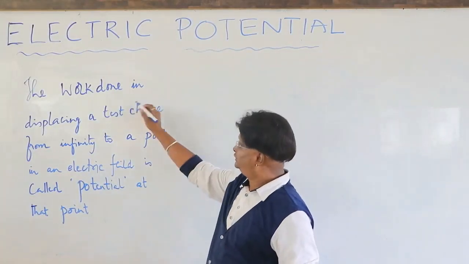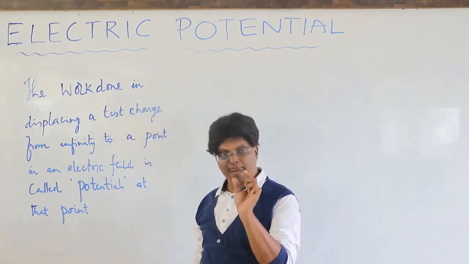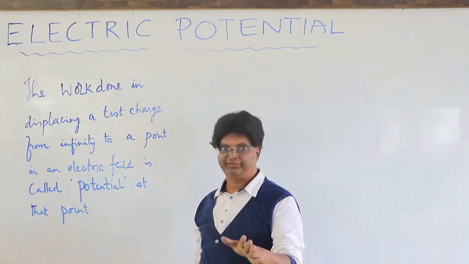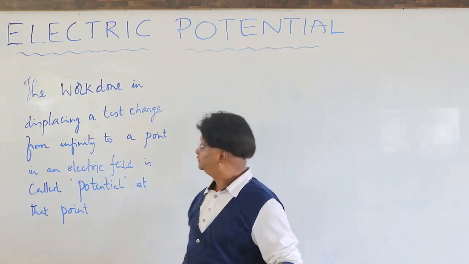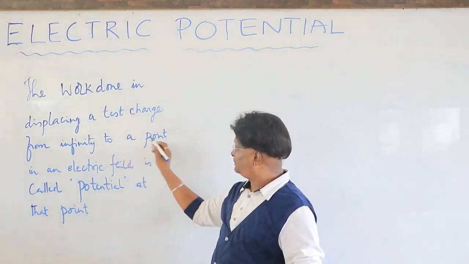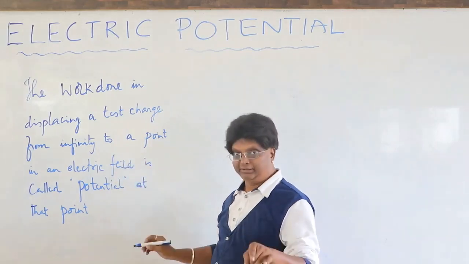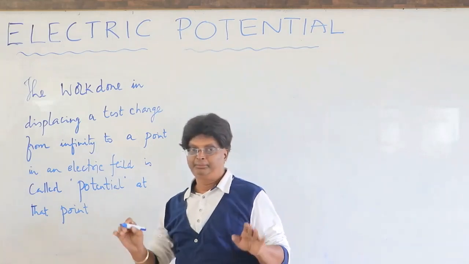See, the work done in displacing a test charge, in fact one more phrase is required, with uniform velocity. If you write it, yes, it speaks about your method. The work done in displacing a test charge with uniform velocity from infinity to a point in an electric field is called the potential at that point.